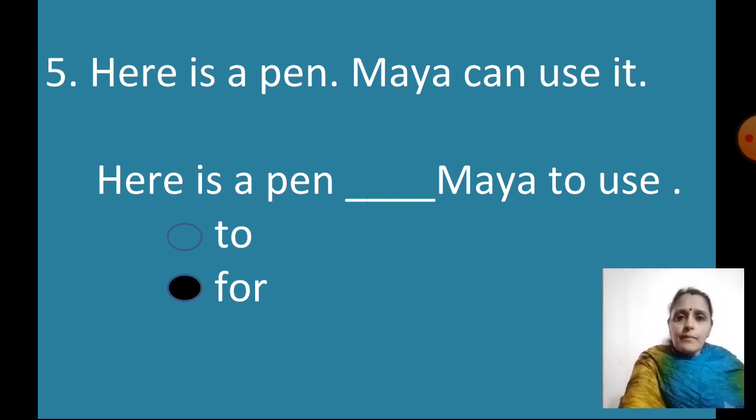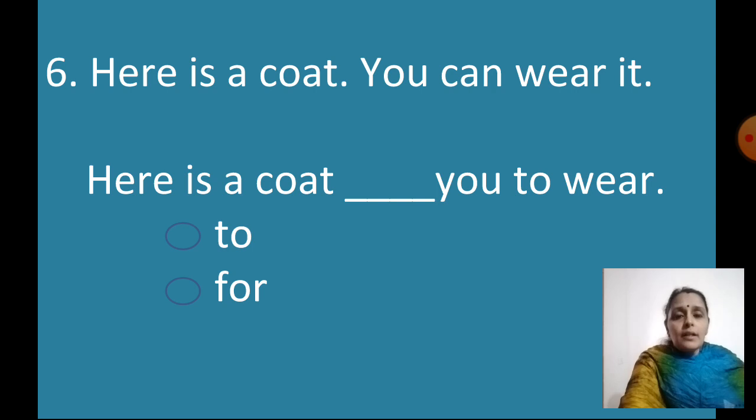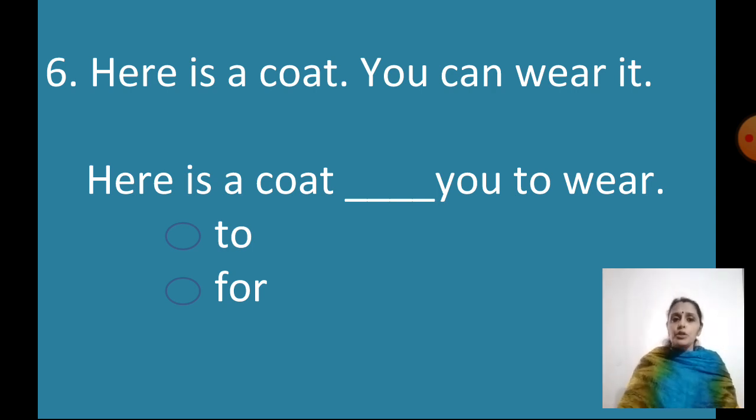Yes. The next one. Here is a coat. You can wear it. So I will join these two sentences. Here is a coat for you to wear. So what is the word I have used to join the sentence? FOR, for. Yes? Let's see some more examples.